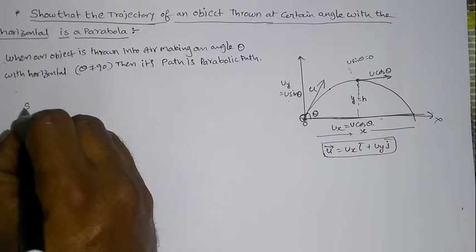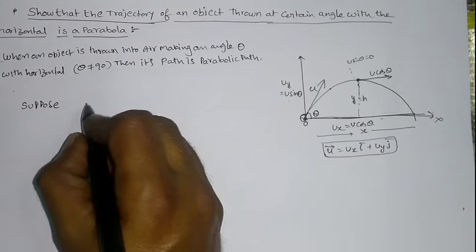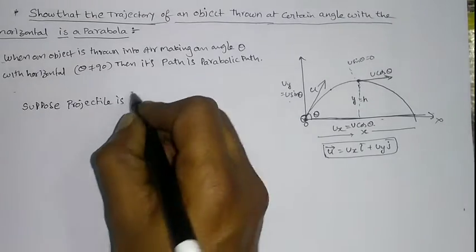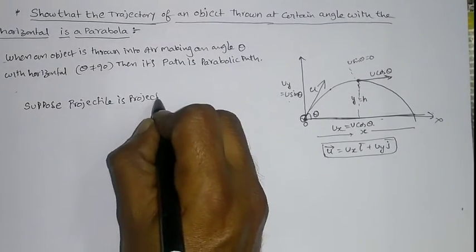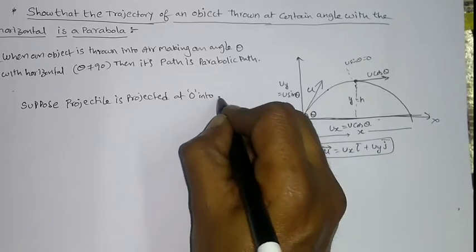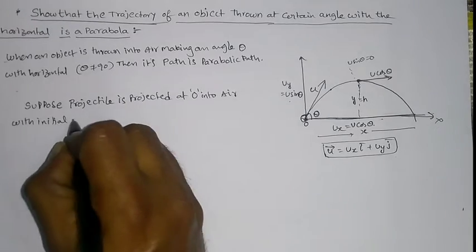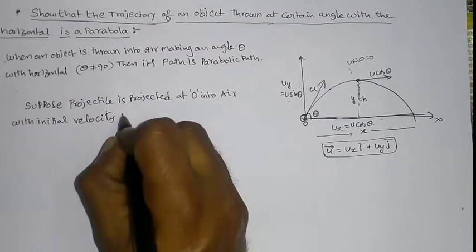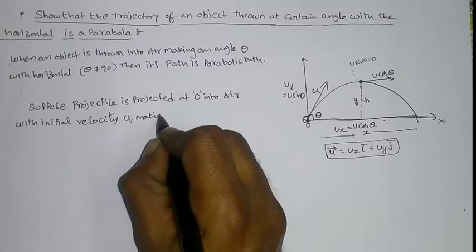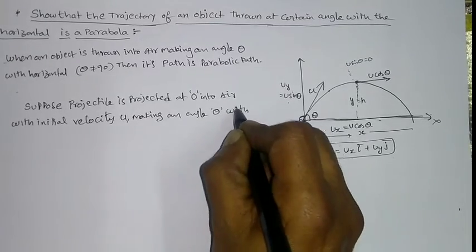Let us say, suppose the projectile is projected at O into the air with the initial velocity u, making an angle theta with horizontal.